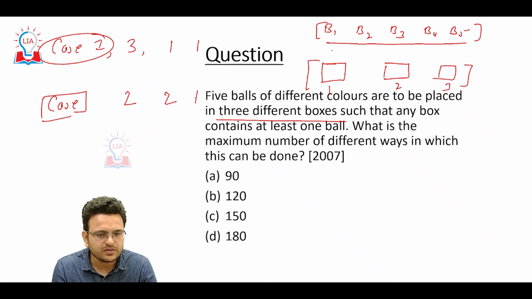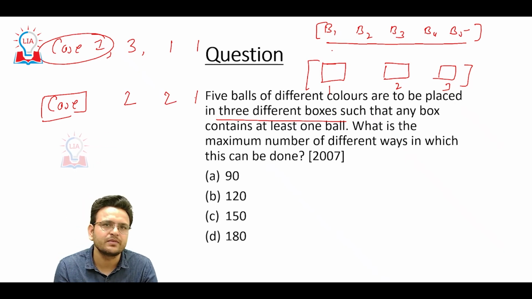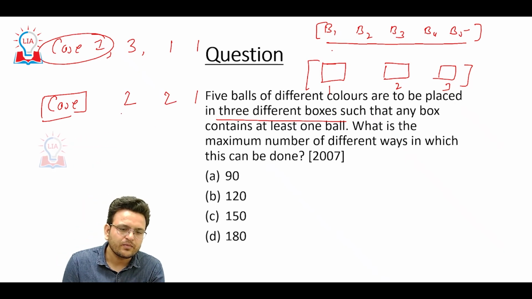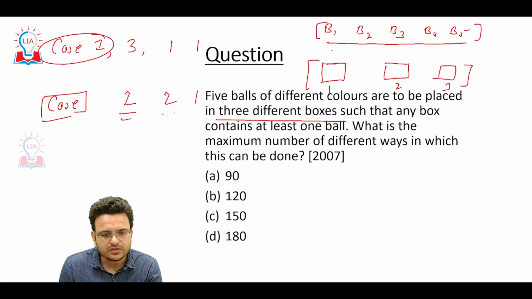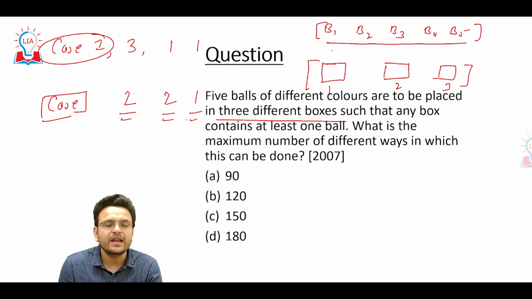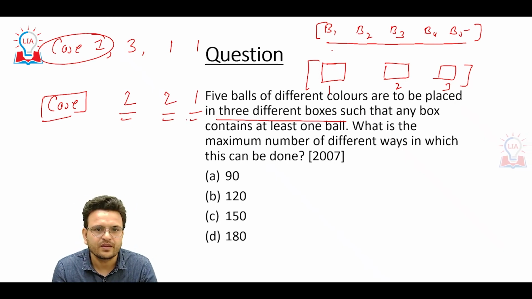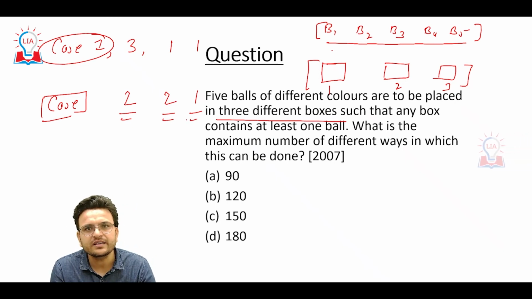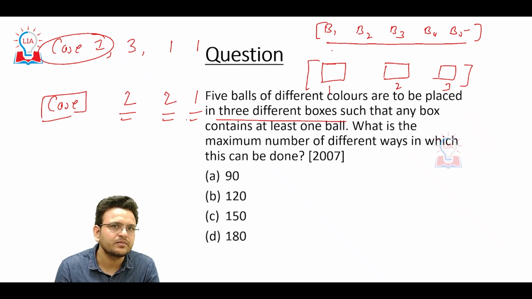Either box 1 has 3 balls, then box 2 and 3 have one ball each, or in case number 2, box 1 has 2 balls, box 2 has 2 balls and box 3 has 1 ball. Only 2 possibilities are there, because every box has at least 1 ball.